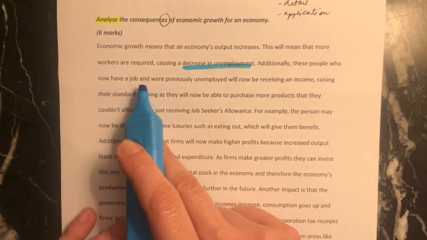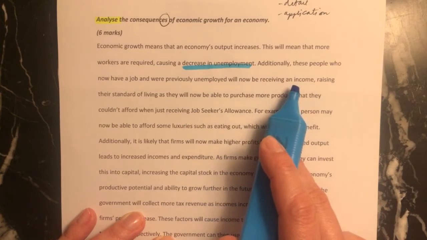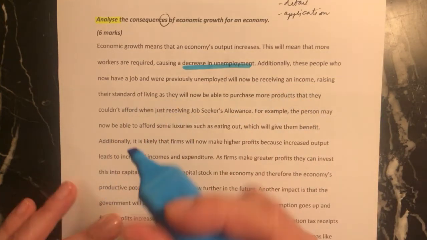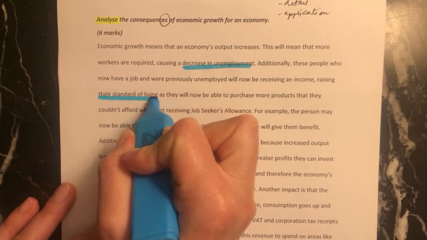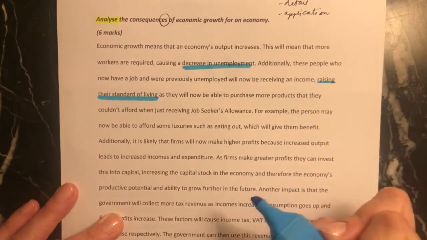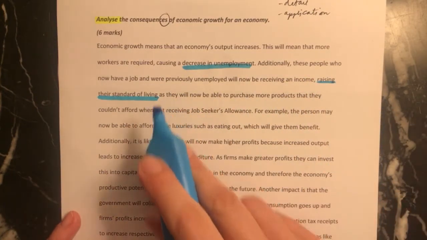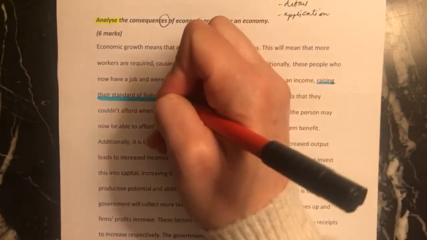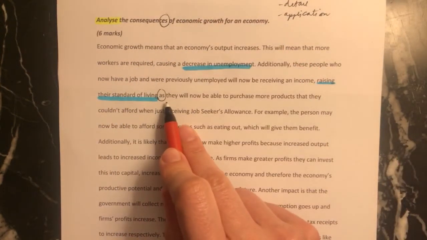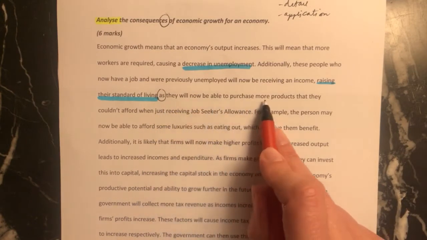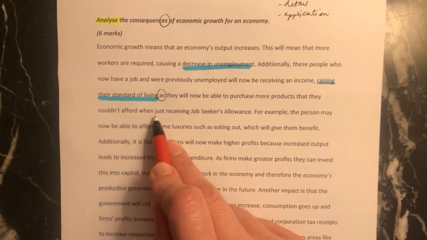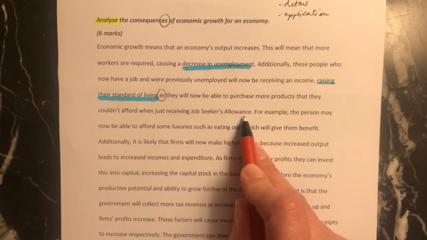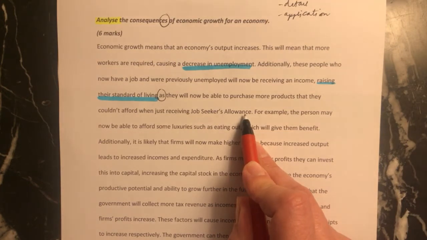Additionally, these people who now have a job and were previously unemployed will now be receiving an income, raising their standard of living. So this is another consequence for the economy of having economic growth. So what I'm now going to do is explain why they'll have an increase in their standard of living. They will now be able to purchase more products that they couldn't afford when just receiving job seekers allowance. This again shows that you understand what job seekers allowance is. You understand that when they were willing and able to work but they couldn't find a job, they will have been claiming job seekers allowance.